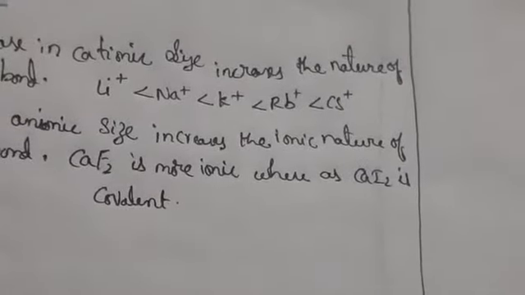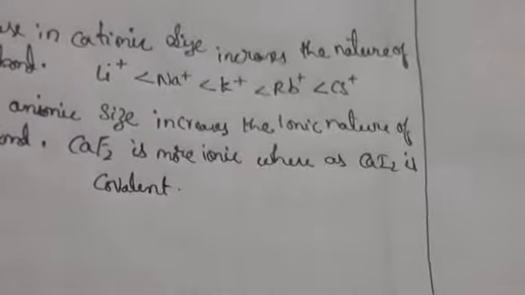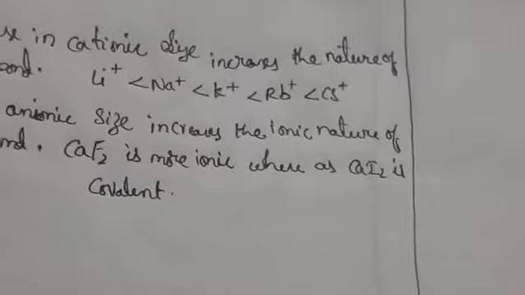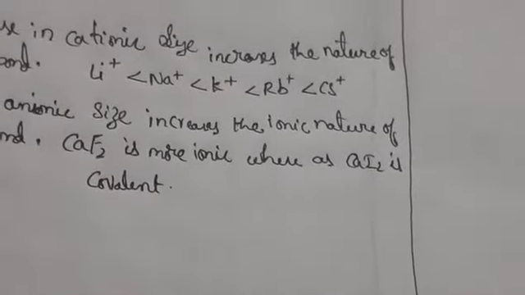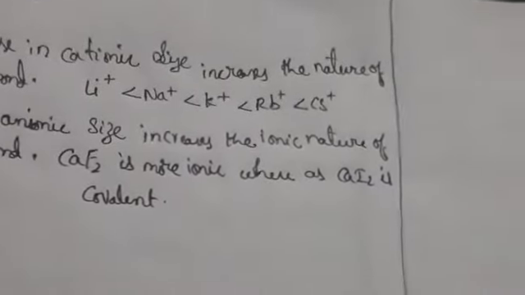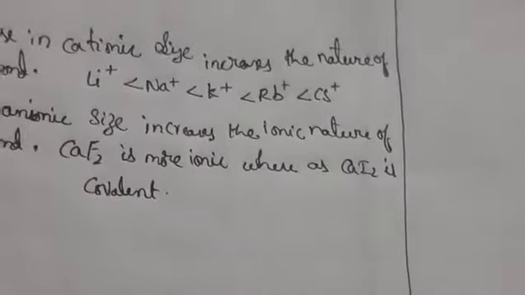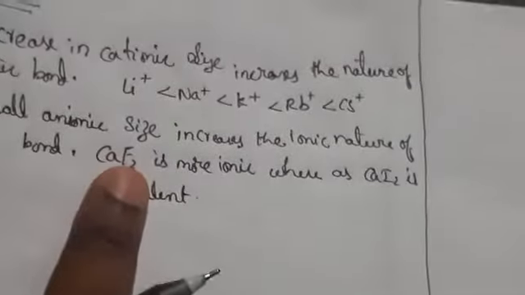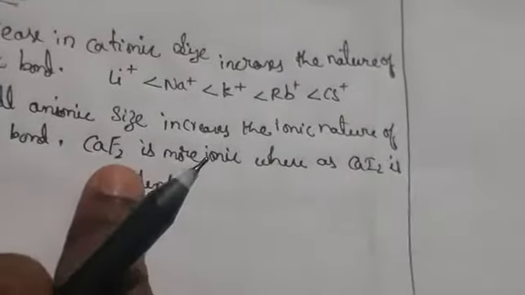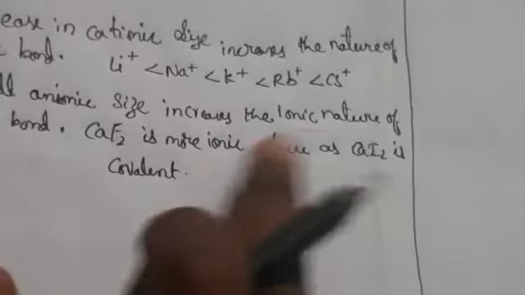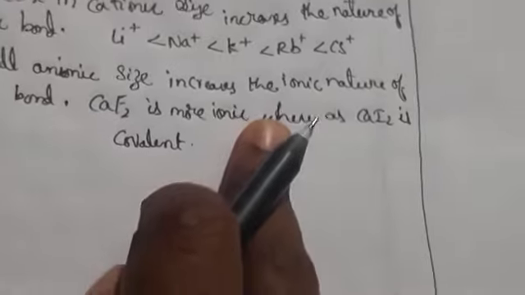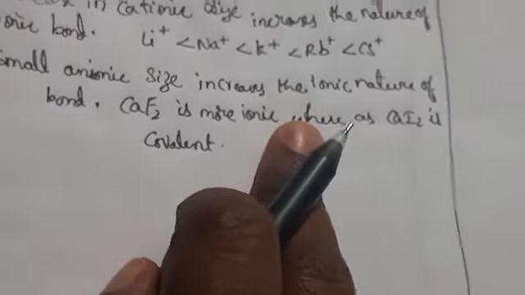fluoride size is very small. F will form only negative charge in the halogen family. F will form only -1 charge. Chlorine, bromine, iodine can form -1 and also positive oxidation states. Compared to iodine, fluoride has a very small anionic size from top to bottom. That's why we say that CaF2 is more ionic, whereas CaI2 is covalent. Covalent is nothing but a shared pair of electrons.